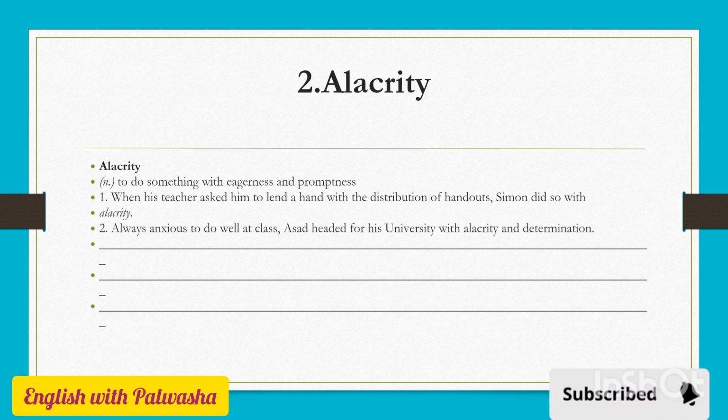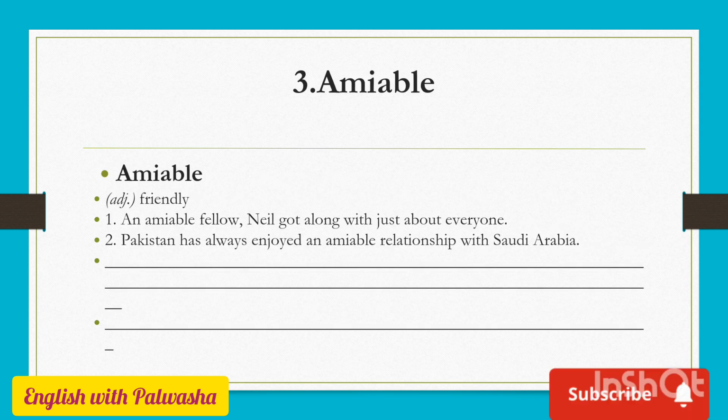All right, now the third word is amiable. Amiable means friendly. So please omit the word friendly from your life. Now please start learning this word amiable. An amiable fellow, Niall got along with just about everyone, because someone who is quite amiable, friendly, we can call him, oh, you're quite amiable. Pakistan has always enjoyed an amiable relationship with Saudi Arabia. That's quite true. Now you can also use this word amiable in 2 to 3 sentences of your own, and then you can express yourself by using this word.